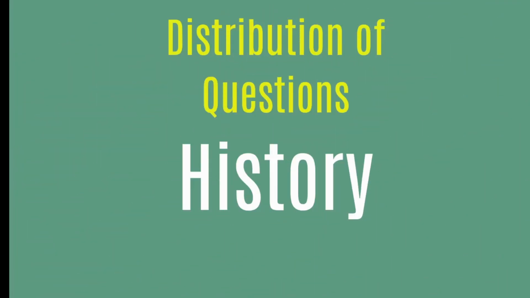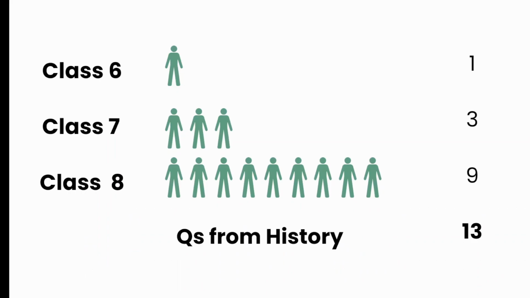Now the distribution of questions for history. If we take class 6 history, class 7 history and class 8 history, we had only one question from the entire class 6, 3 from class 7 and 9 from class 8. So the bulk of history questions were asked from class 8. I know this is a terrible blueprint, but this is how it is. And that is again the reason why I urge you to check out that video on how much of NCERT to study and how to study.